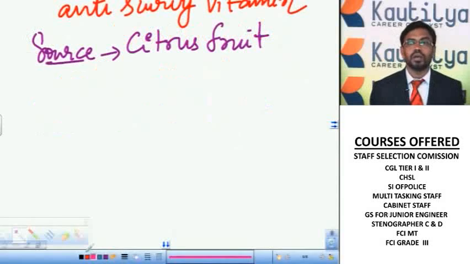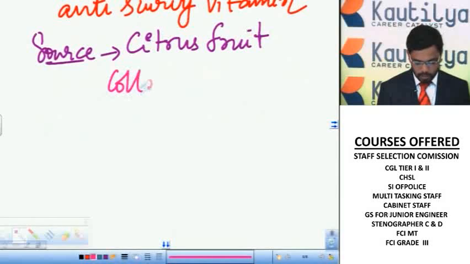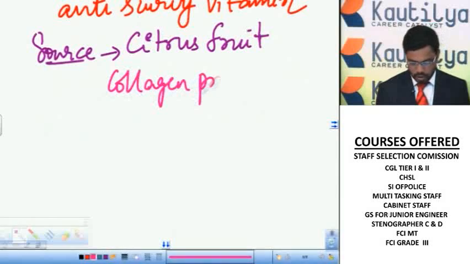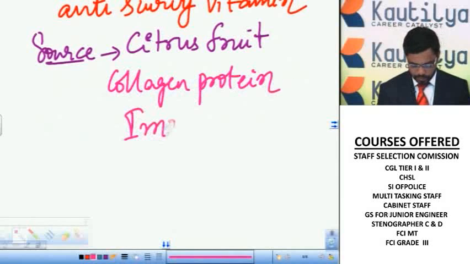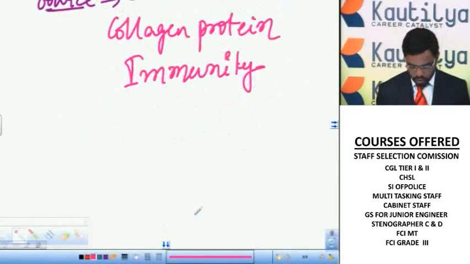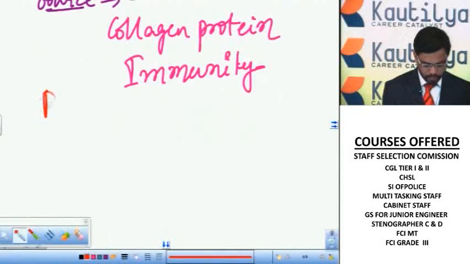This vitamin C is useful for formation of collagen protein. It provides immunity. It is useful for wound healing. Deficiency.